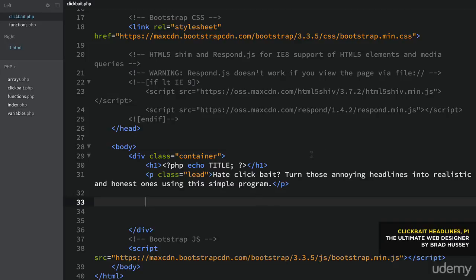All right, so the 2 ways we're going to do this. First way, we're going to basically code our form, and then we're going to build the PHP directly in this PHP page.